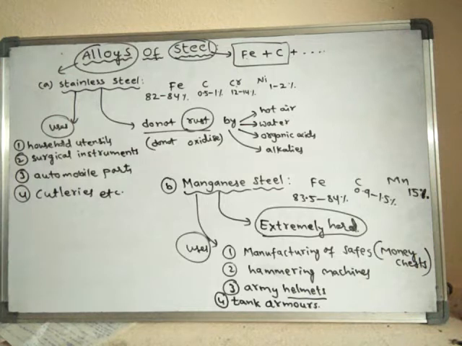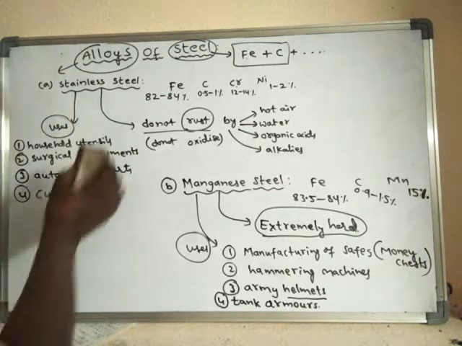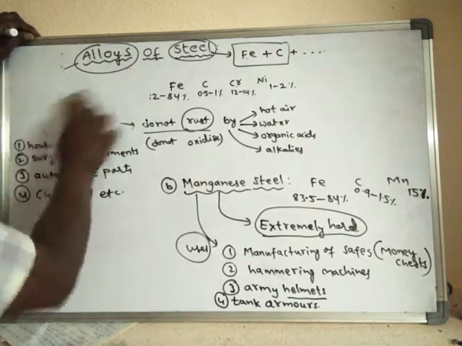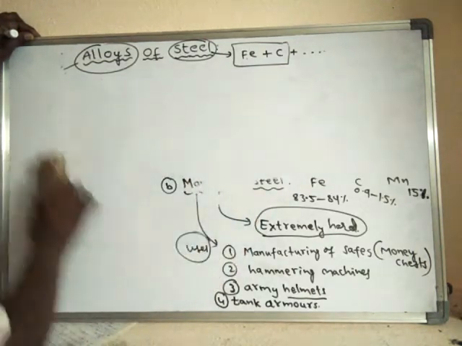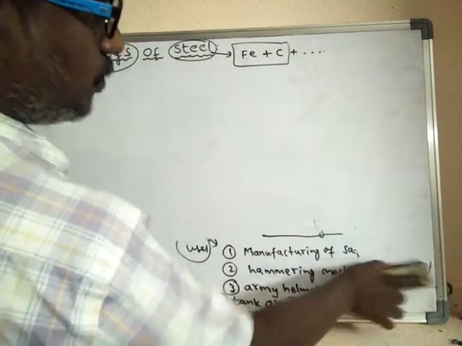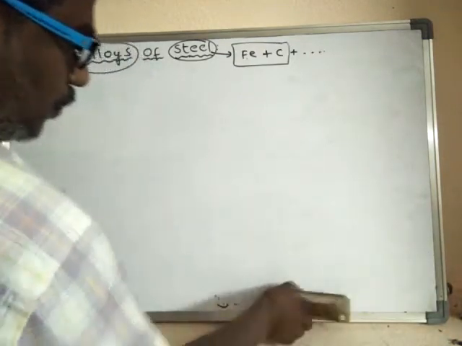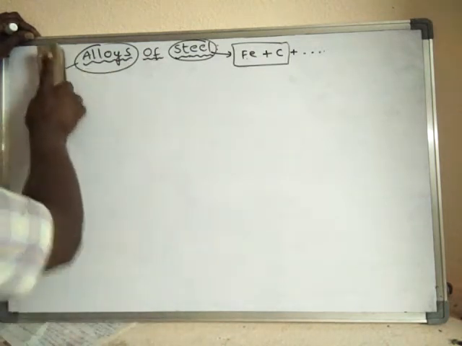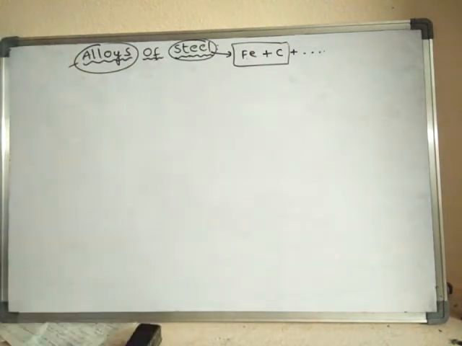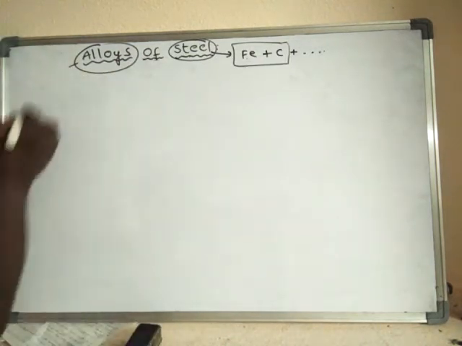Okay, now another type of alloy of steel. So now the third alloy of steel we learn. What is the next alloy of steel? Tungsten steel.